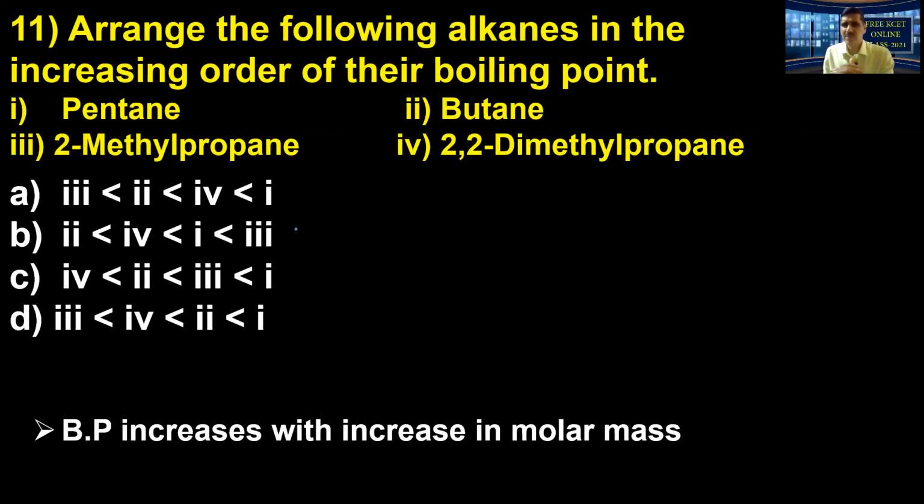Start from methane: methane, ethane, propane, and come up to butane. Butane has higher molar mass. So therefore butane should have a higher boiling point than the other members. So it's quite obvious. As you increase the molar mass, the van der Waals force, the intermolecular force of attraction, is going to increase. Hence it requires higher energy to break the force present between the molecules. Hence obviously boiling point must increase. So now that's the first thing.